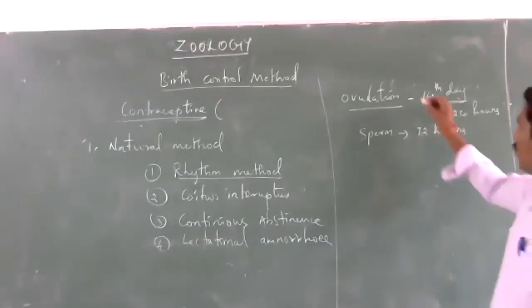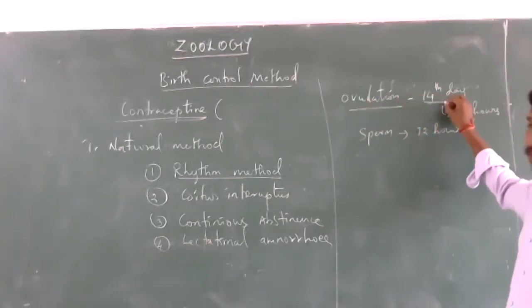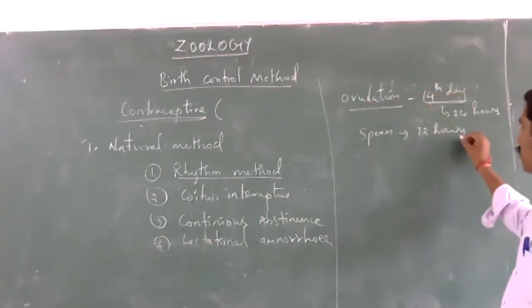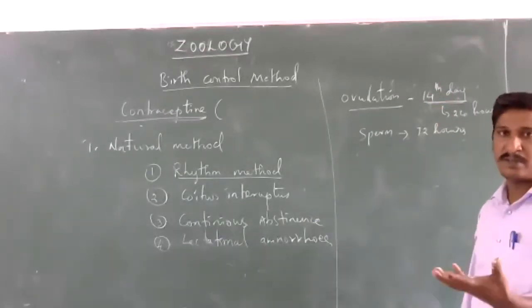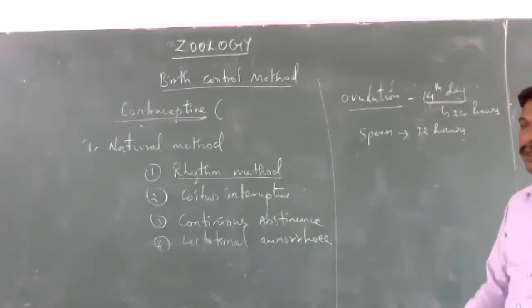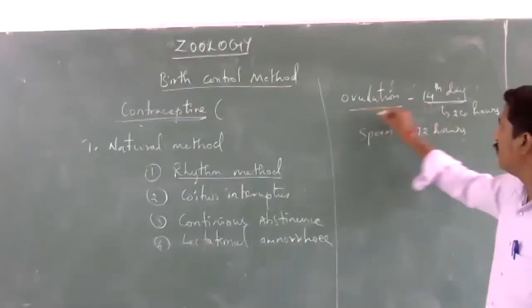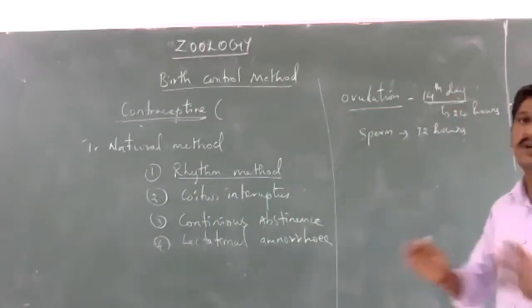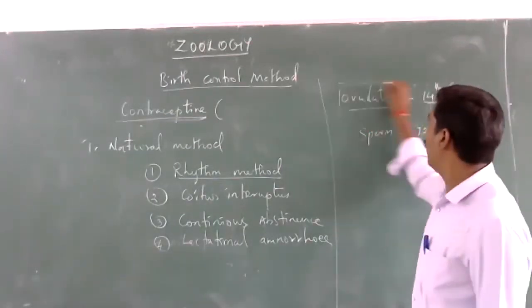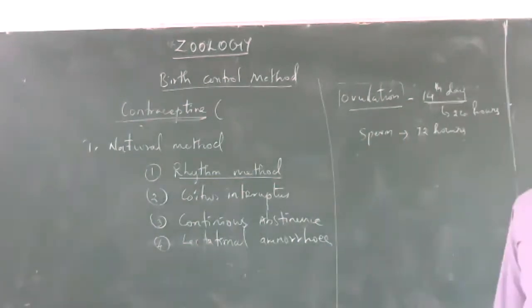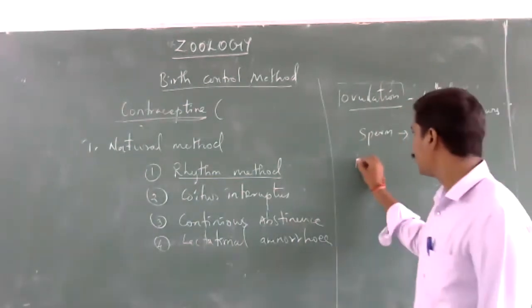At the time of ovulation, the sperm reaches the fallopian tube, and the chance of conception is very high. So we avoid sex during this time to prevent conception. How do we identify ovulation in females?